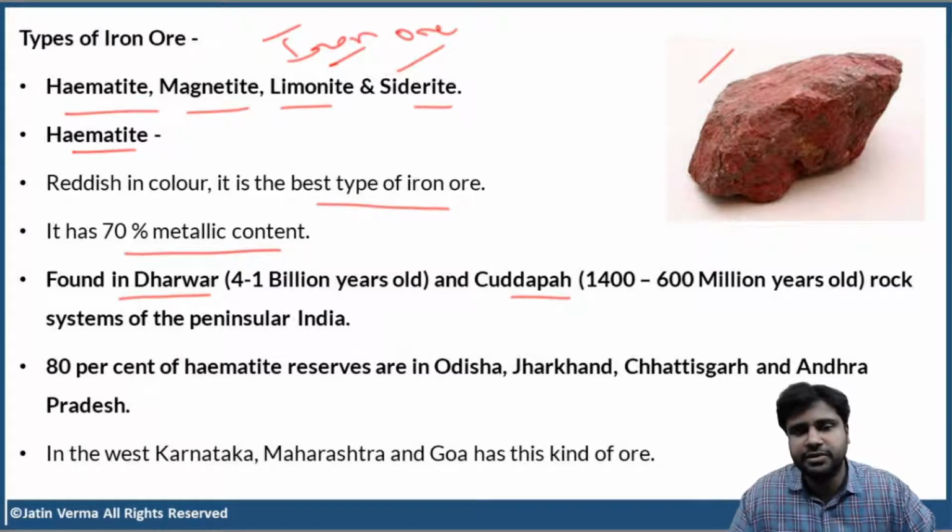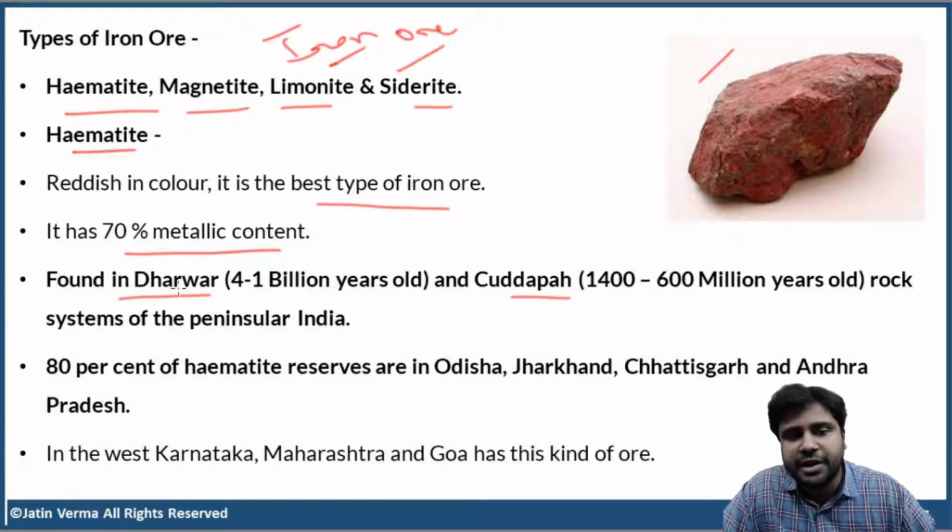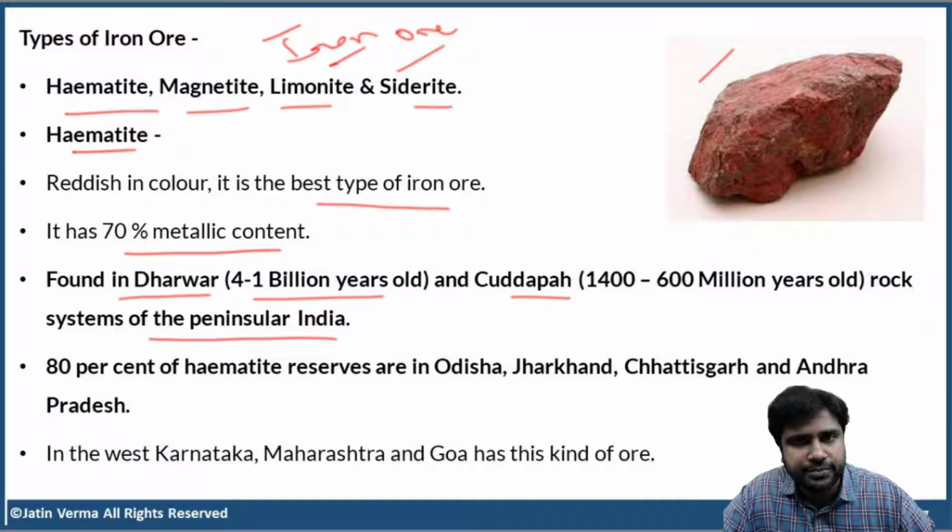So now, just look at this point. It is found in Dharwar and Kadapa rock systems of peninsular India. Dharwar rock system is 4 to 1 billion years old, and Kadapa rock system is around 1400 to 600 million years old. We are talking about minerals, right? Where do we find minerals? In between the rocks, between the different layers of rocks.